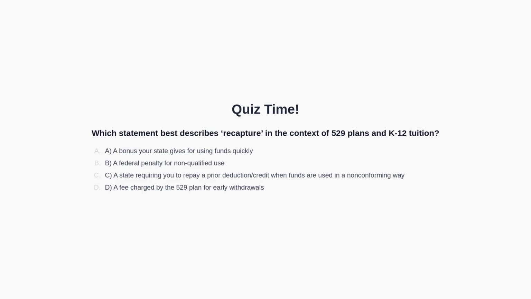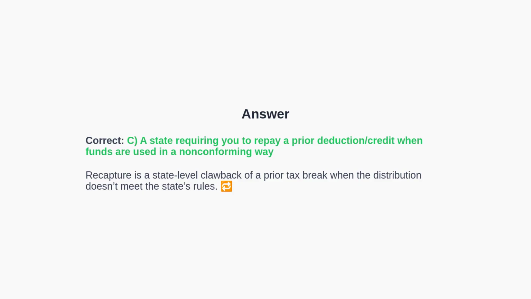You may pause the video now to consider your answer. We will discuss the answer in the next section. The correct answer is C. Recapture is a state-level mechanism that reclaims a tax break previously granted when a taxpayer uses funds in a manner the state does not consider qualified. It is not a federal penalty or a plan fee, nor is it a bonus.